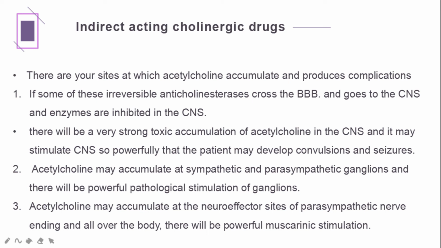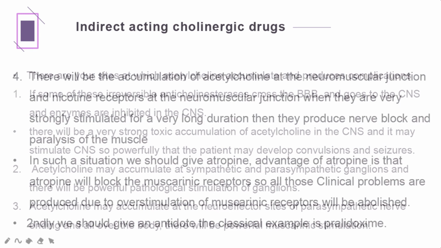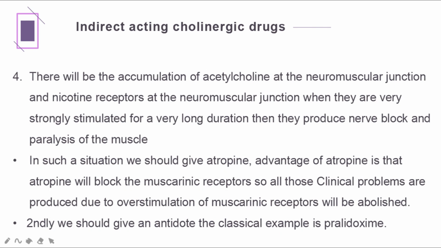Acetylcholine may accumulate at sympathetic and parasympathetic ganglia, and there will be powerful pathological stimulation of the ganglia. Acetylcholine may accumulate at the neuroeffector sites of parasympathetic nerve endings, and all over the body there will be powerful muscarinic stimulation. There will also be accumulation of acetylcholine at the neuromuscular junction and its nicotinic receptors.